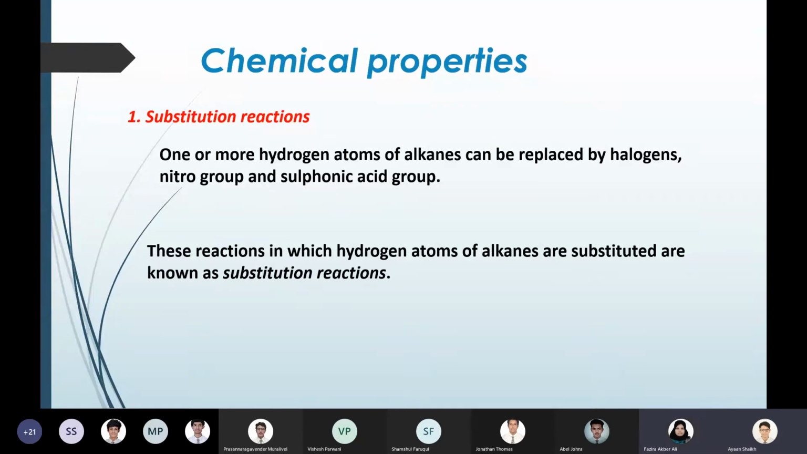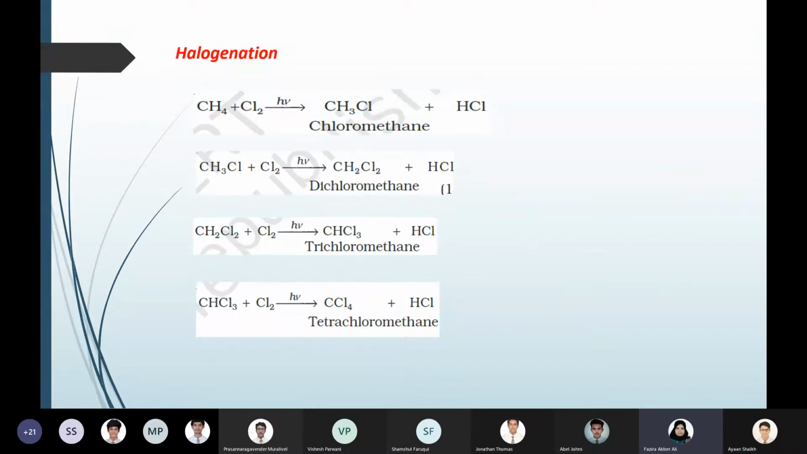Okay. But the common one is substitution with halogens because lower members substitute only halogens. Nitro and sulfonic acid is not very common in lower members. So we'll be looking only for halogenation. Then we did halogenation, and after that we did combustion.